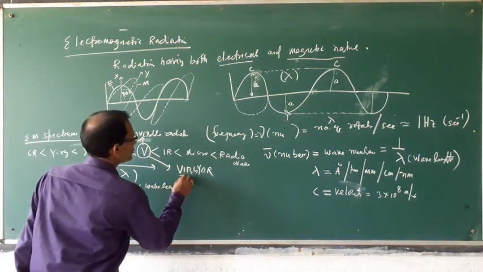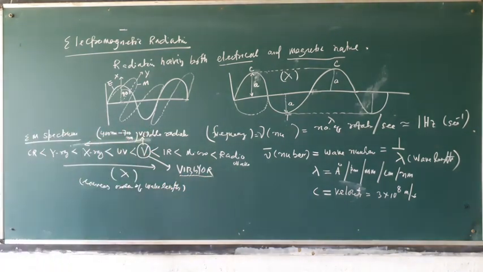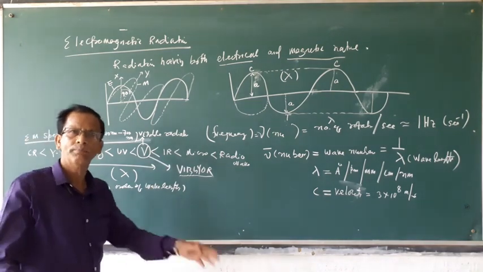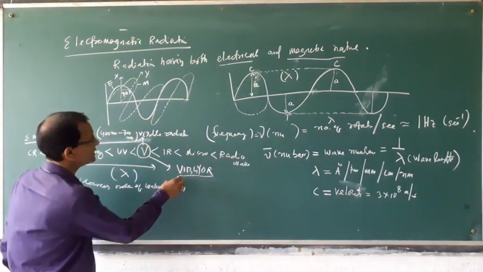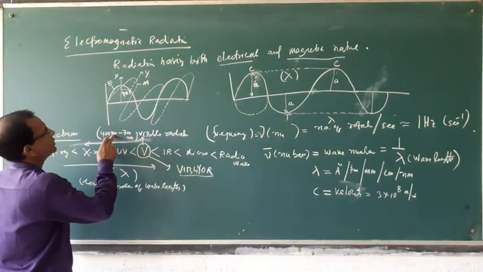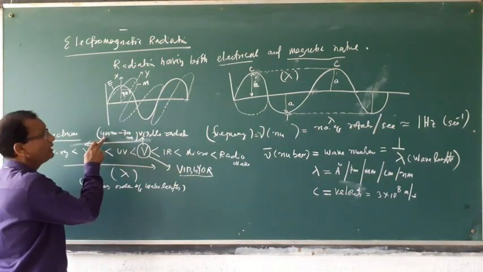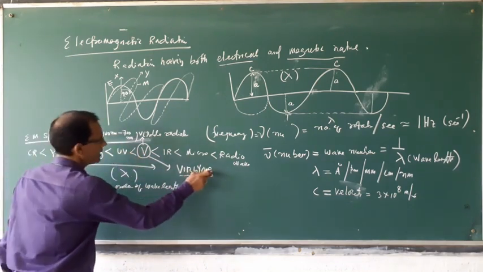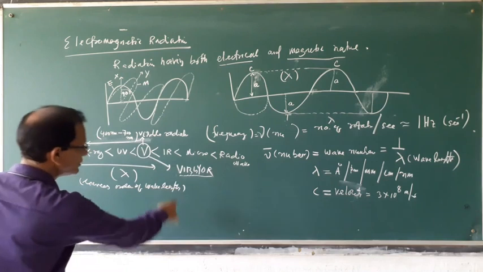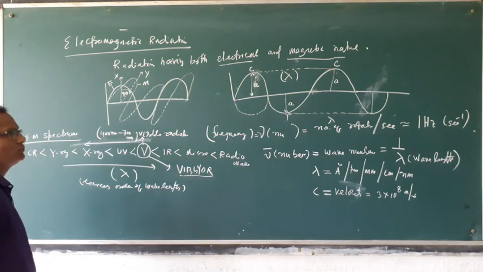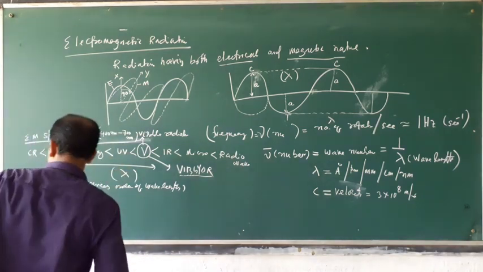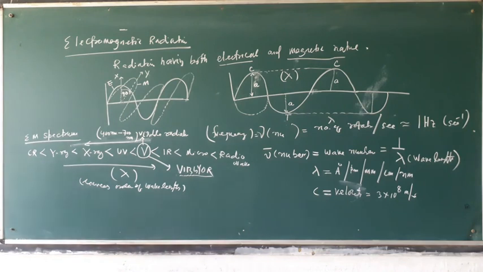These are all called visible light, because we can see this light. If you mix them, you will get another color, but it is visible. Violet is 400 nanometer and red is 700 nanometer. So these are the electromagnetic spectrum, whether visible or invisible, and this radiation has different characteristics.